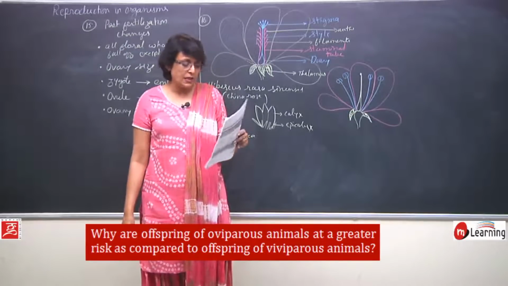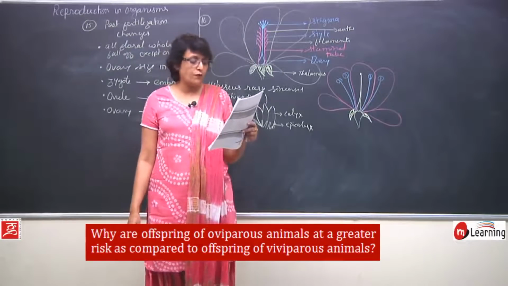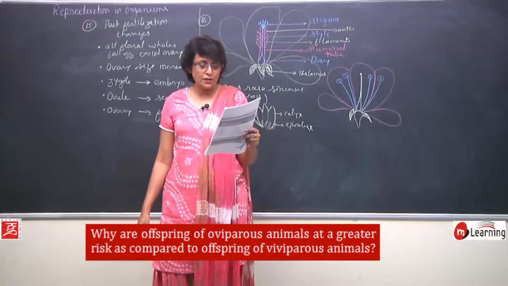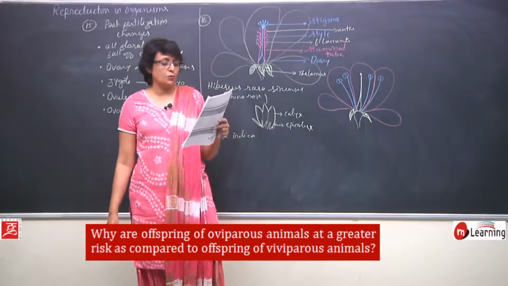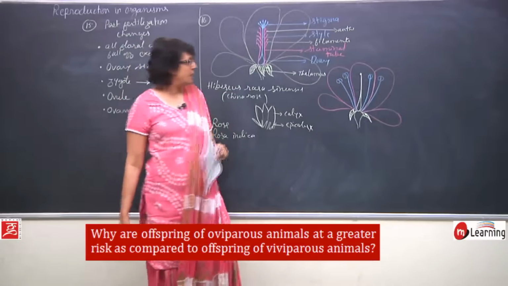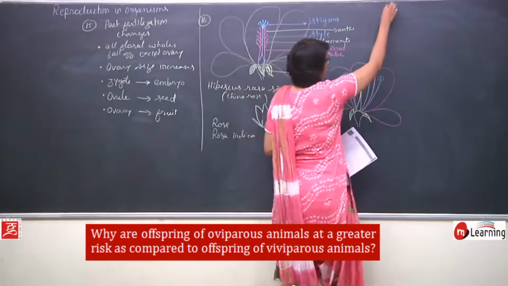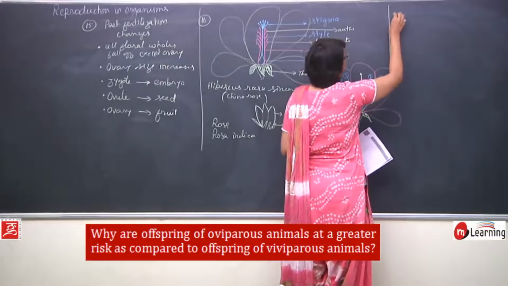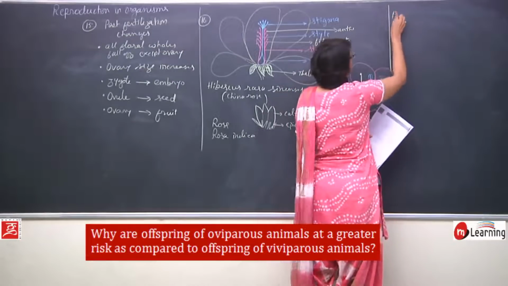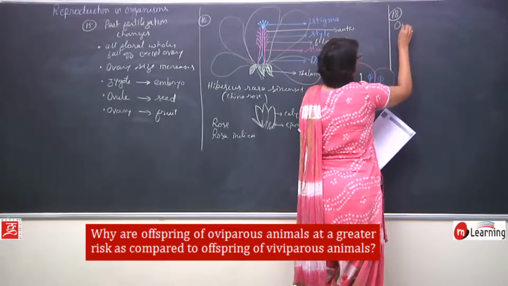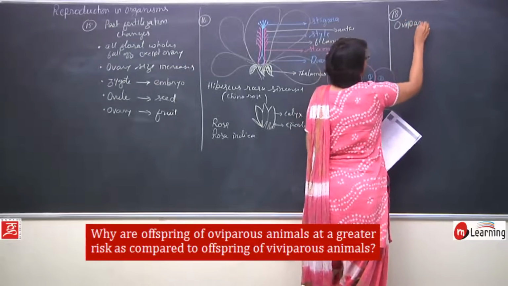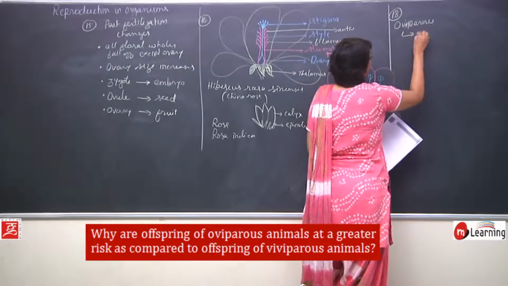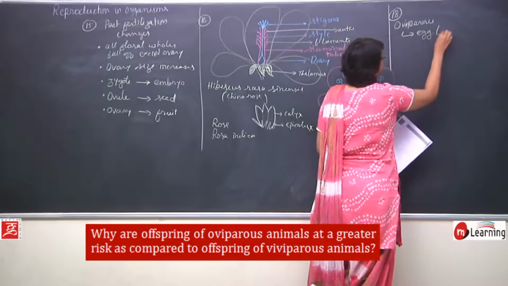18th question is, why are offsprings of oviparous animals at a greater risk as compared to the offsprings of viviparous animals? Now, we just now talked about this. Oviparous means egg laying.